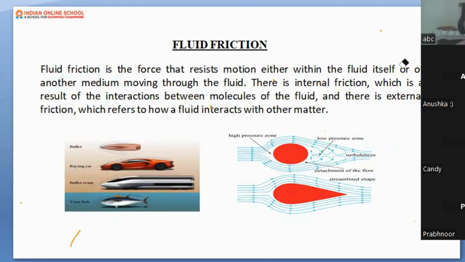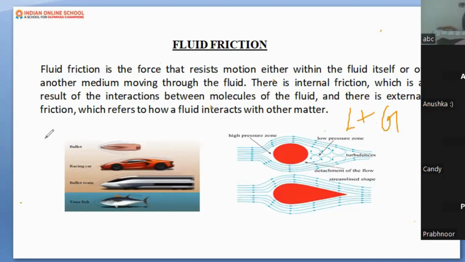If I say fluid, what is the meaning of fluid as per your perception, Peter? What is the meaning of fluid? Liquid. Only liquid? Is that correct? Whenever a substance is in a liquid state. Okay. If I say honey, is that a fluid or not? It is. Yes. So fluid means liquid plus gas. If I ask you, you have to say fluid means liquid plus gas, not only liquid. So here I am talking about fluid friction by giving you an example.